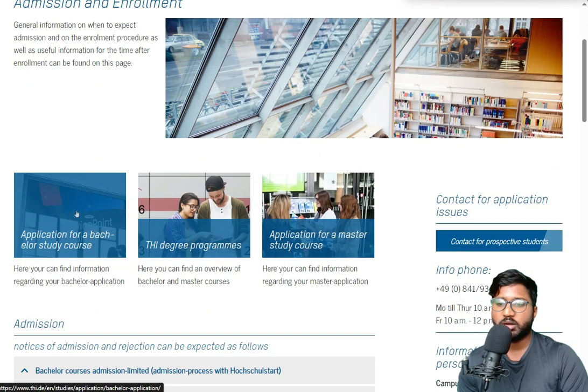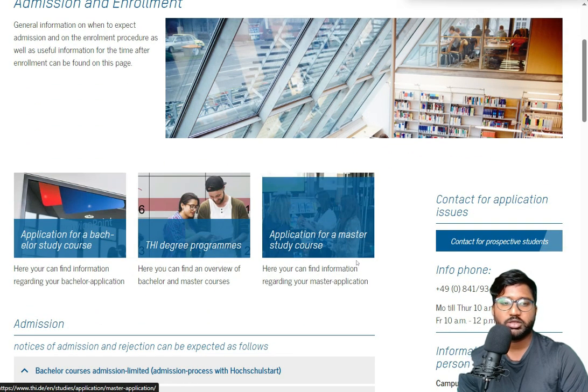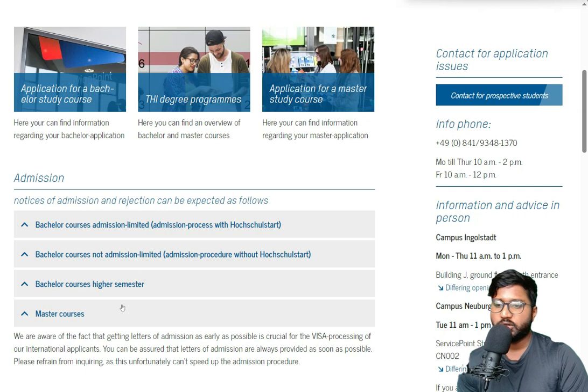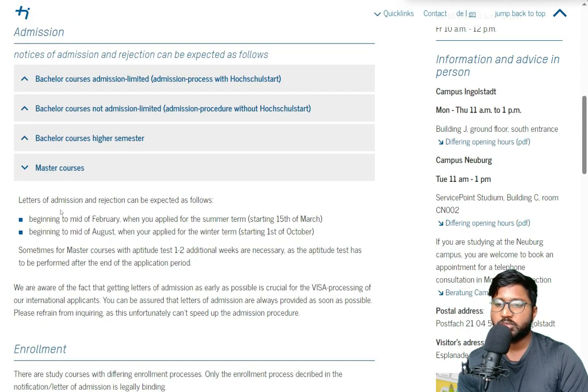Here you can see the application for bachelor is also there, and the application for master is also there. If you click on master course, here you can see beginning to mid of February when you apply for the summer term, starting from 15th of March. So it will start from 15th of March, and the winter semester will start from 1st of October, and the application will be finished by beginning to mid of August.